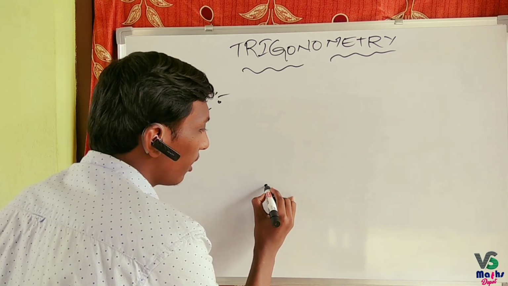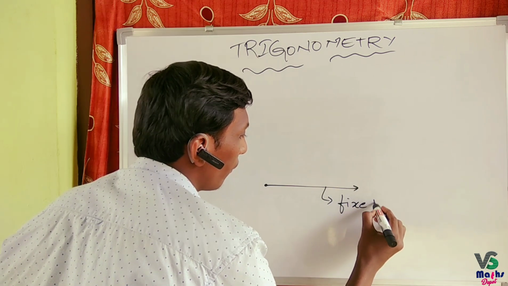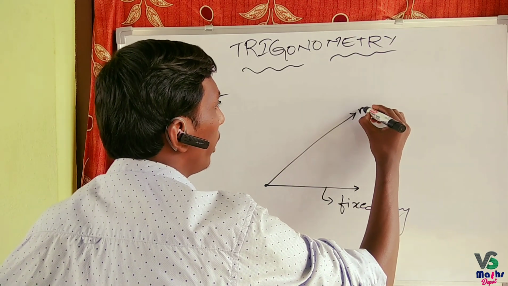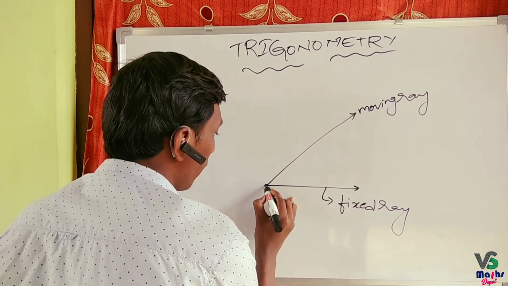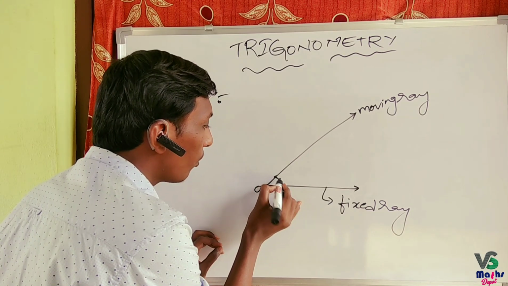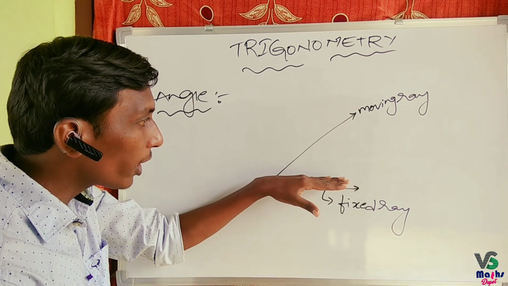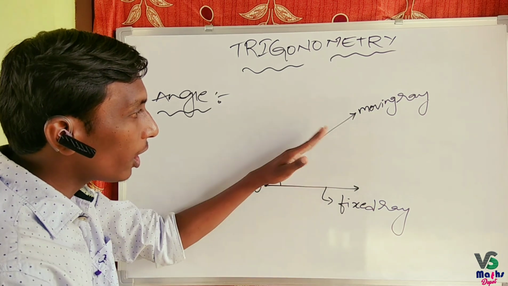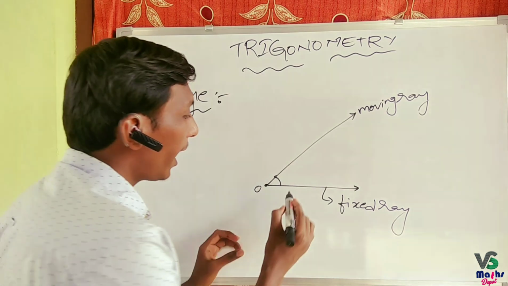Suppose this is a fixed ray, and this is a moving ray. The amount of rotation made by this moving ray with respect to a fixed ray is called an angle.